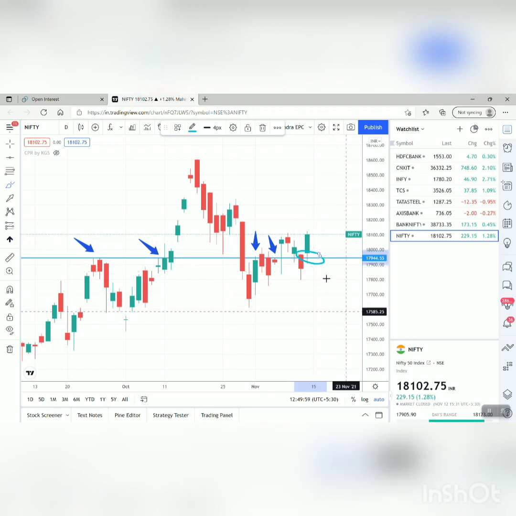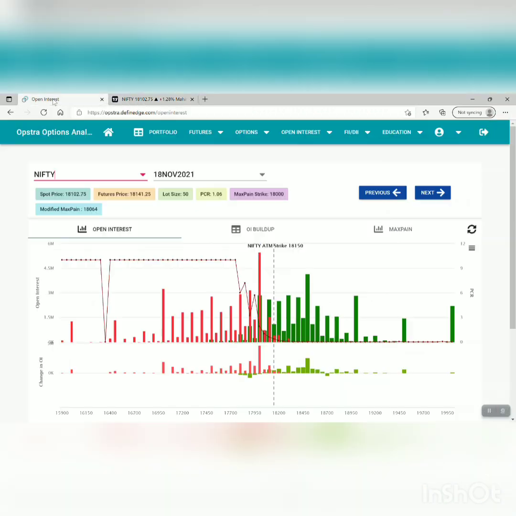At the same time, let's look at the open interest. Here I'm on Opstra. You can see open interest. Basically we can see open interest at different sites using the NSE site and all, but I love this Opstra site, and here I can see a very good pictorial representation of open interest. For open interest on Nifty or other stocks I will create a different video, but for now, to give a high level idea, these red candles are puts and green candles are calls. The upper graph represents positions till now at that particular strike price, and the one below is the change in open interest for that strike price.